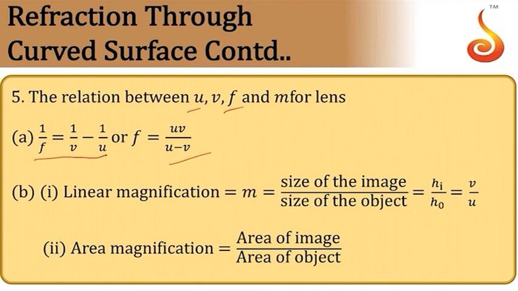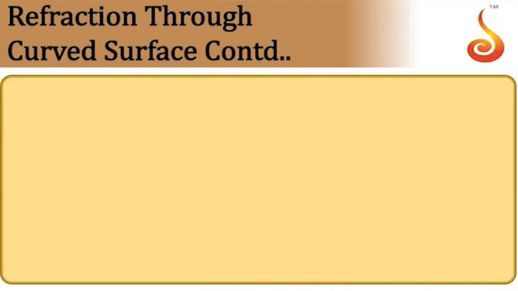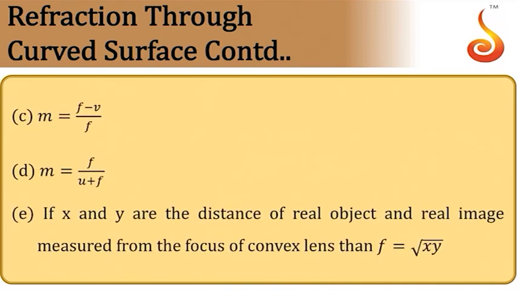Linear magnification produced by lens is given by height of image divided by height of object. It is v by u. In case of mirror it was minus v by u. Comparison is important. The areal magnification is given by area of image divided by area of object. It has the same meaning as in the case of mirror. Then you can prove that magnification is f minus v divided by f, or f divided by u plus f. In case of mirror it was f minus u, here it is f plus u.